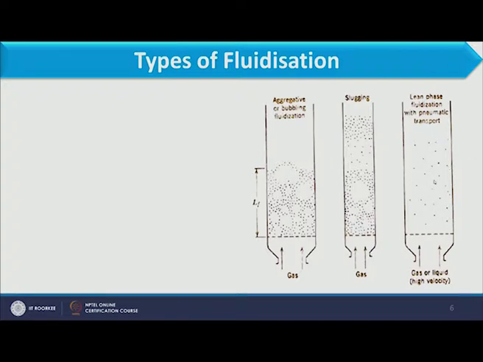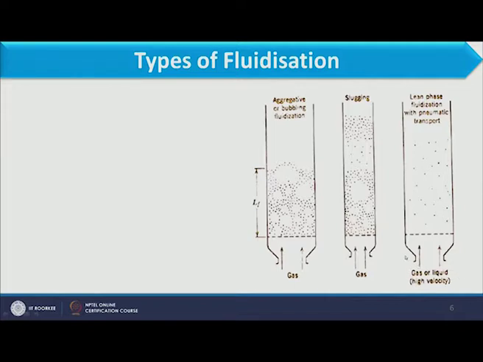Pneumatic transport basically occurs when we are considering gas as the fluid, not the liquid. In that condition, particles will be suspended in the gas, and that helps to carry the particles from one place to another. Transportation can also be carried out with the liquid, and that we call hydraulic transportation, not pneumatic. So, aggregative or bubbling fluidization occurs with the gas, and particulate fluidization occurs with the liquid.